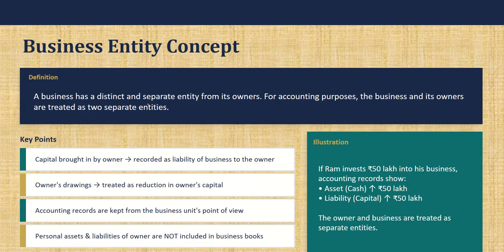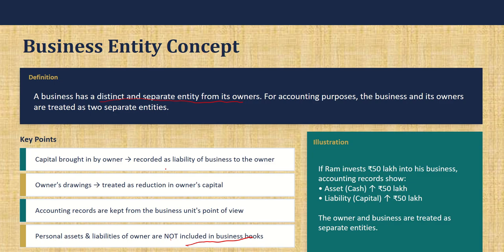First, the business entity concept. Business is a separate entity from its owners. That's the bottom line of this concept. Just like the owner has a separate identity, address and bank account, the business will have a separate name, bank account and identity, meaning the nature of the business. Its assets and liabilities will be separate from those of the owner. The owner's assets and liabilities are personal and will not be included in the books of accounts.